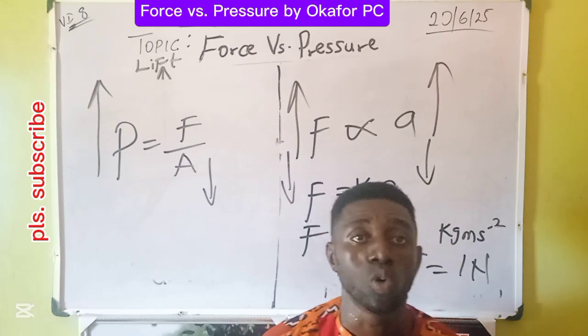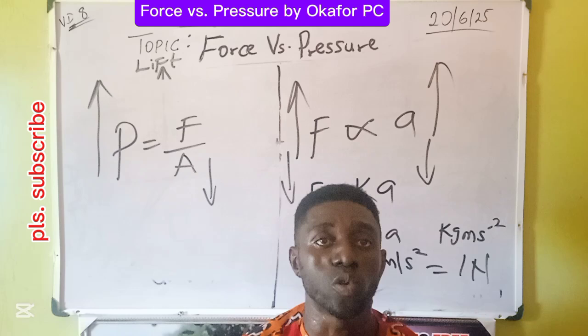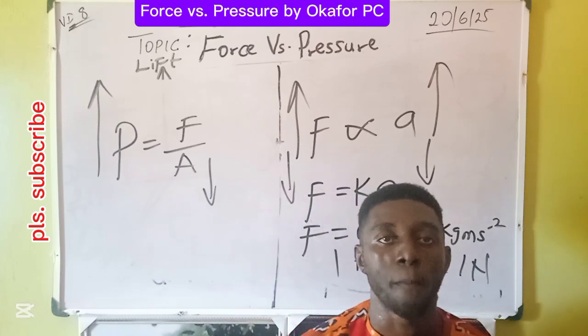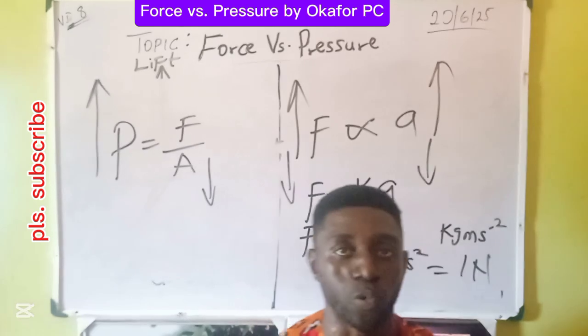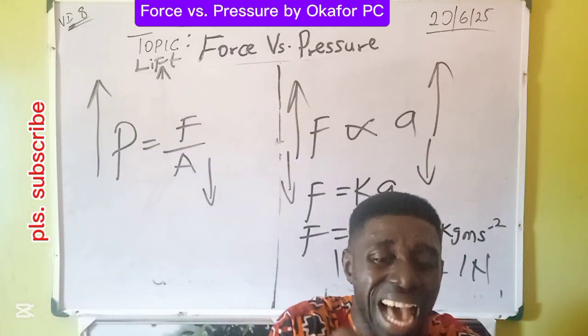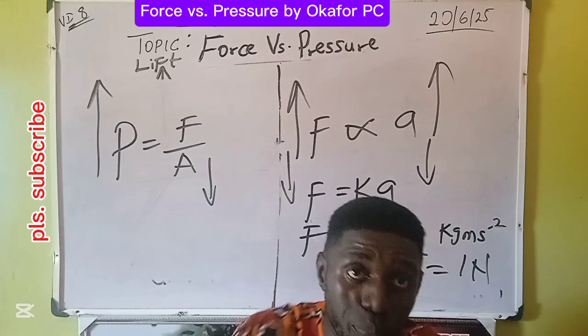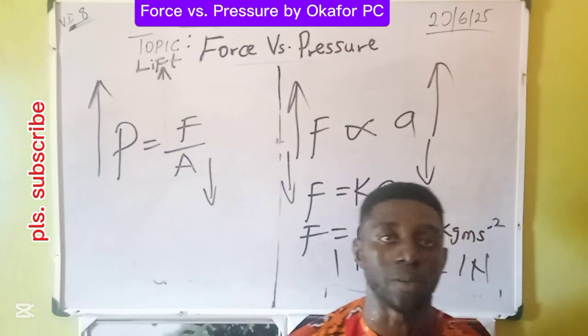Okay, let's go back to our former example where a man stands on 2 feet, 1 foot, 5 toes, 1 toe. The man with the highest pressure there is the one standing on 1 toe of 1 foot, because the entire body weight is now acting at a very small area within the body. And this can cause the man to fall down from the surface of that body.